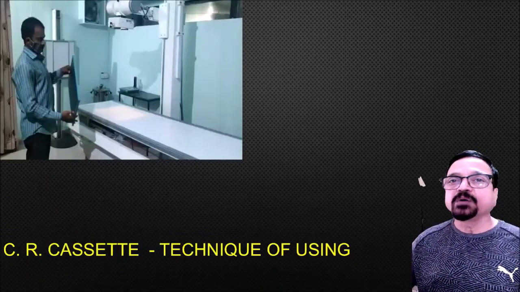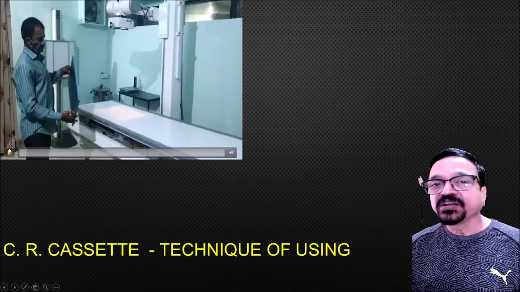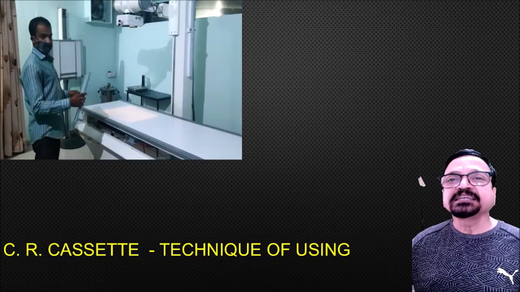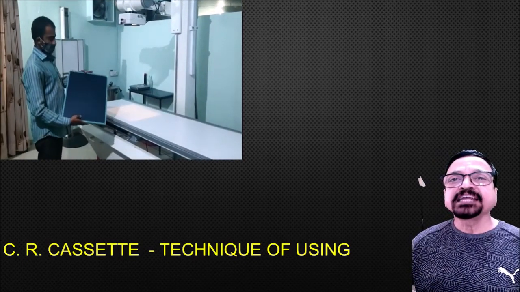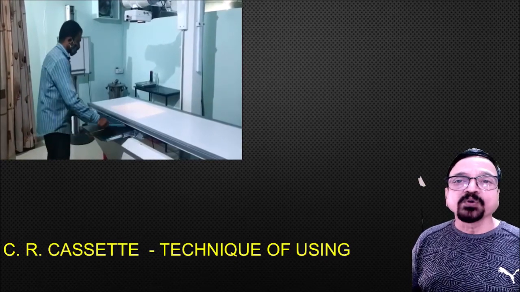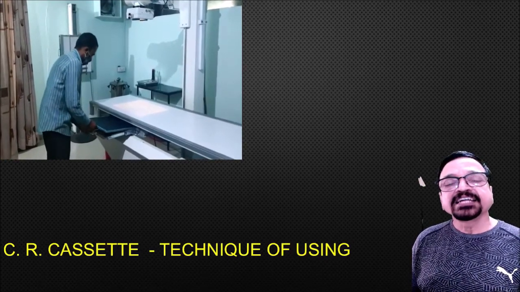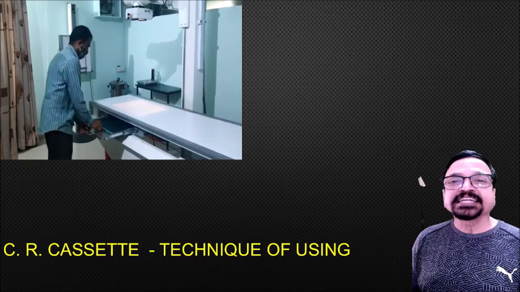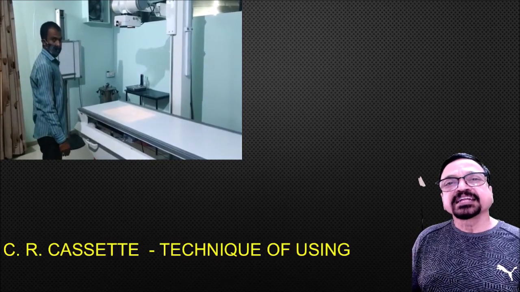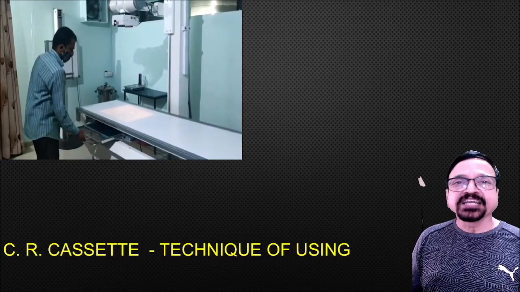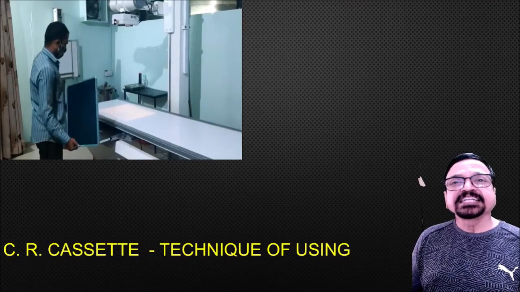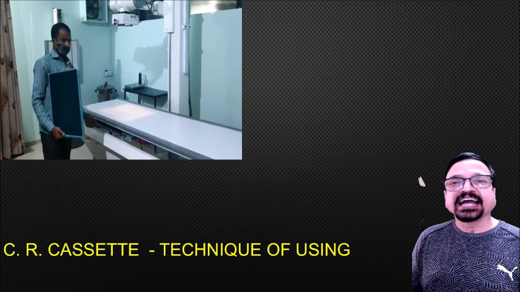Now we'll see how the CR cassette works. This cassette has a front as well as a back. The front is for the patient, what is shown just now, and the back, which was shown earlier, has a barcode which is read by the reader to accept this cassette or not. If the barcode is correct, then there are two types of readers: in one, the screen comes out, or in the second, the screen remains on the cassette and that is read.